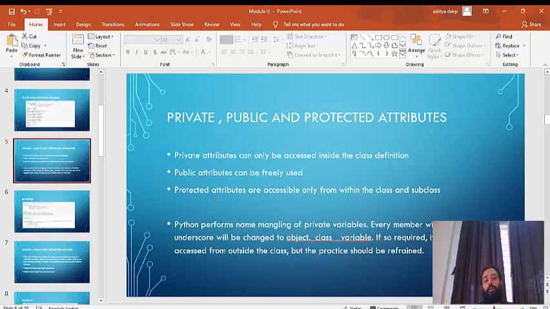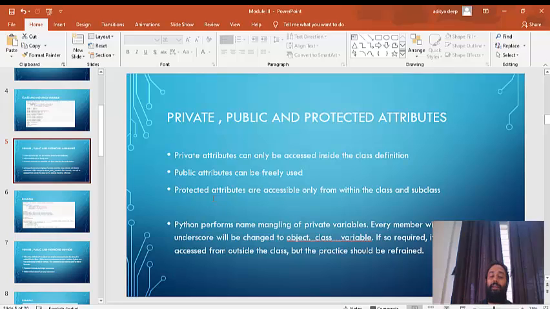But in an IT company, only the persons who are entitled to go inside can go inside. The same happens for private. Only the attributes inside the class, or let's say the employees of that particular company, can go inside. The public attribute can be freely used anywhere.